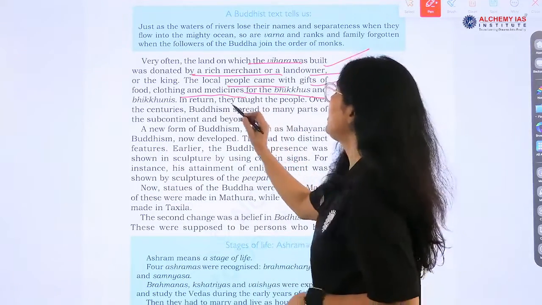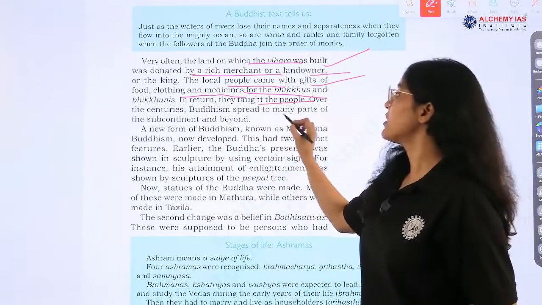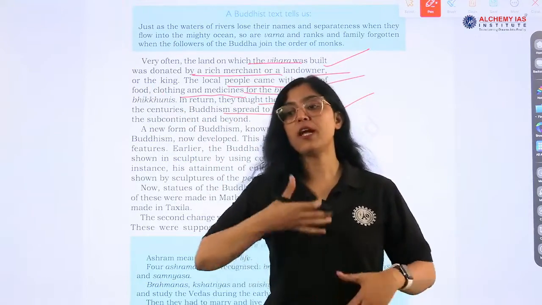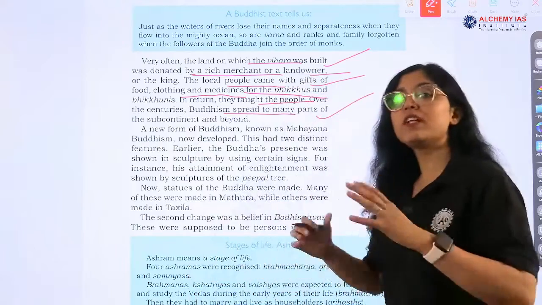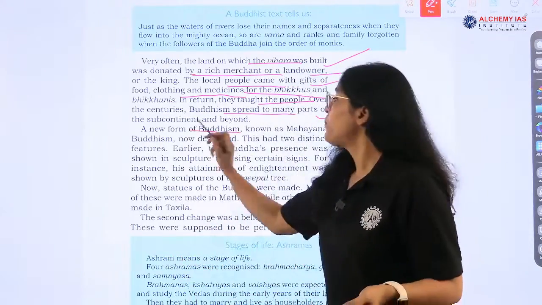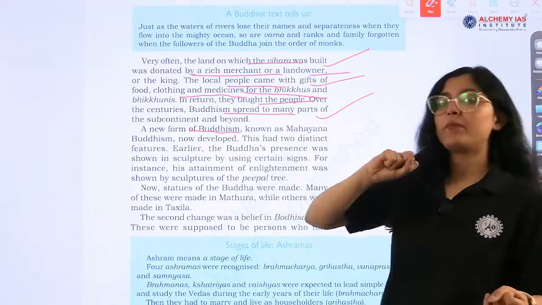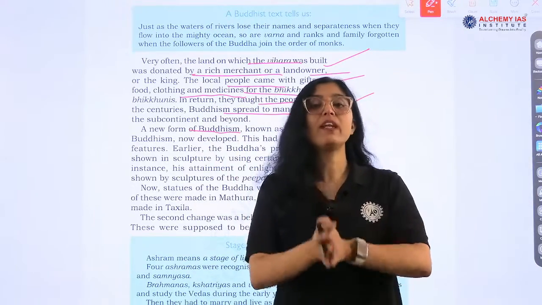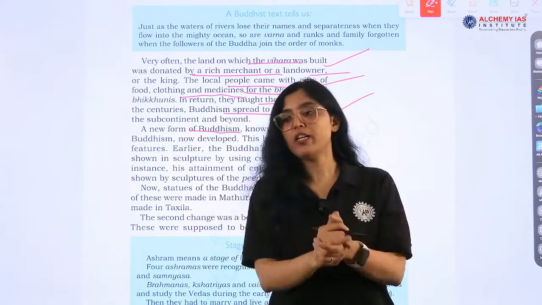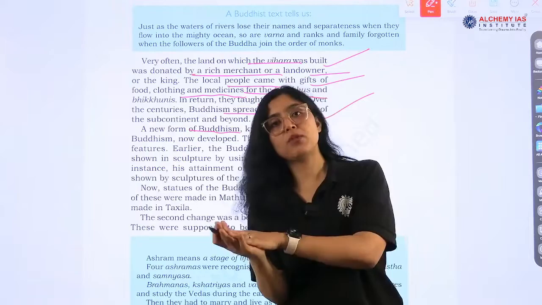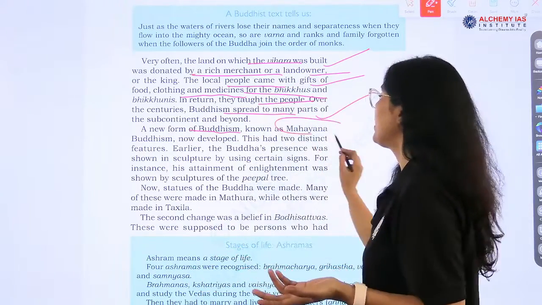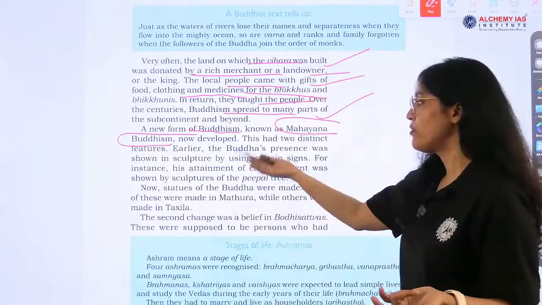Okay, now in return, they taught the people. Over the centuries, Buddhism spread to many parts of the subcontinent and beyond, right? Even now we see that many countries are following what? Buddhism. Yes, and it is a popular faith, a new form of Buddhism. Now, we know that there were divisions in Buddhism after the death of Buddha, right? So, one form was Mahayana Buddhism and there is Theravada Buddhism, right? So, Mahayana Buddhism is there, which now developed.